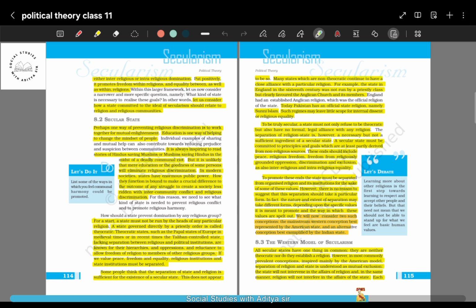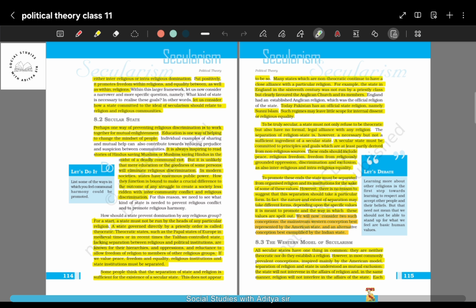So to be truly secular, a state must not only refuse to be theocratic but also have no formal legal alliance with any religion. What this line means is, if you want to show that yes, we are truly secular, then not only will they not associate with any religion, there will also be no theocracy, no form of alliance, nothing at all with any religion, so that they are truly secular in nature.